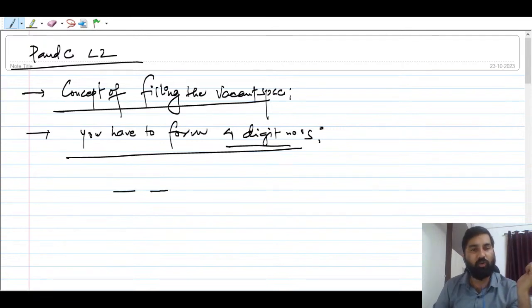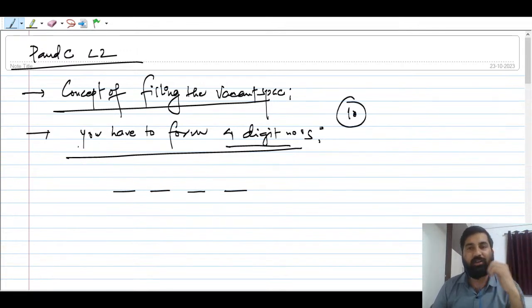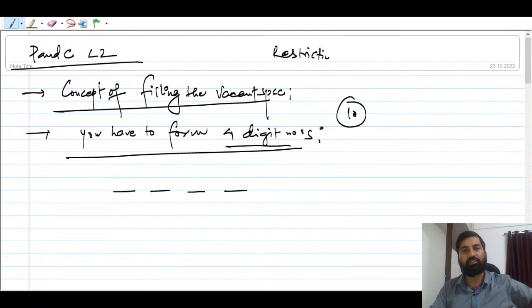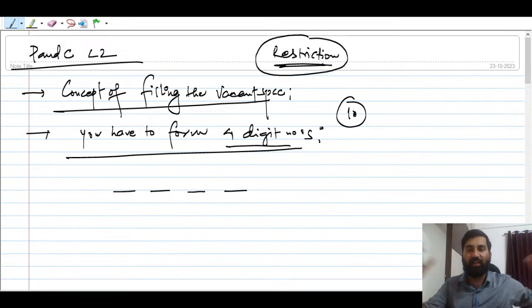If you want to form a 4 digit number, there should be 4 spaces like this. There are 10 digit numbers, and right now I'm not talking about any sort of restrictions. Please remember, if there are restrictions in the question, you have to be a little careful. I will discuss what kind of restrictions there will be when I take some questions.